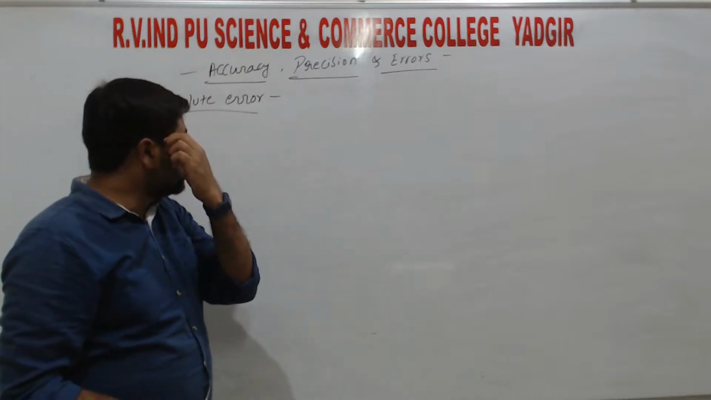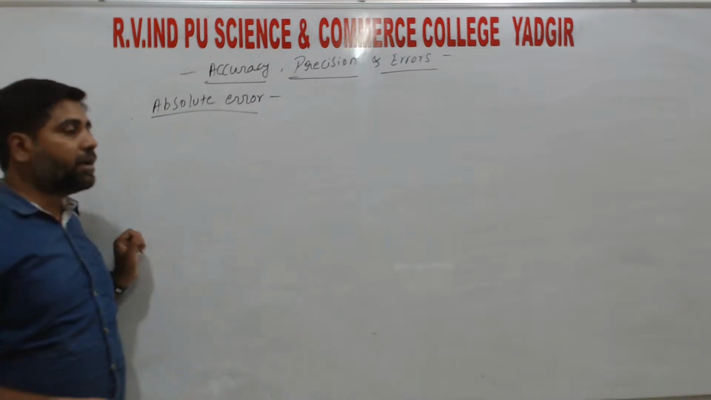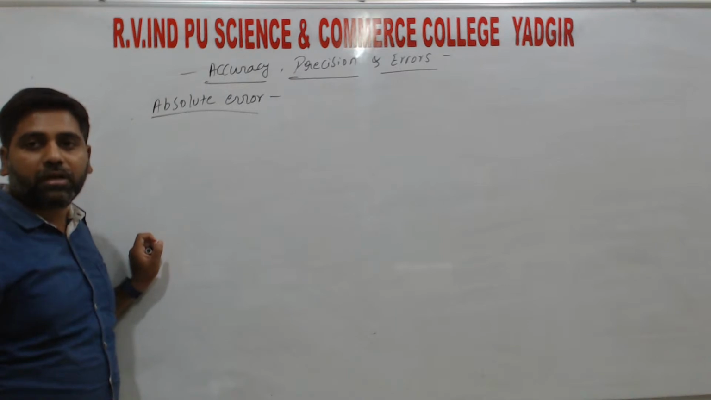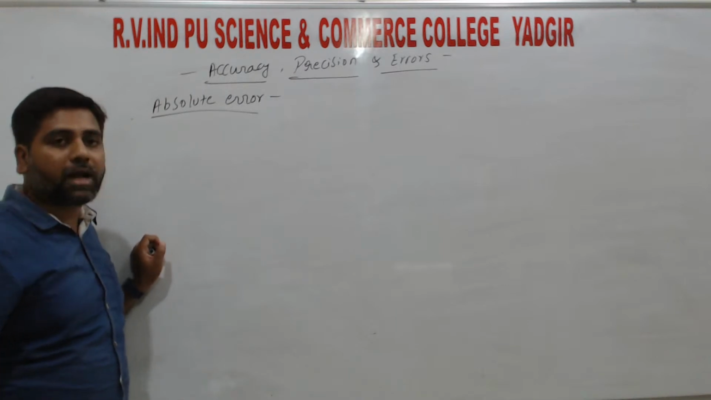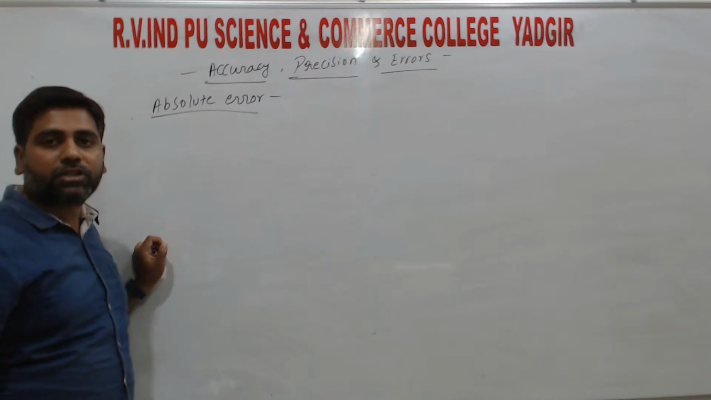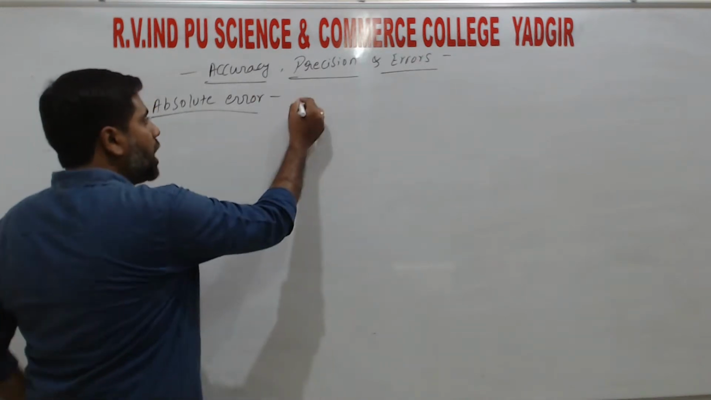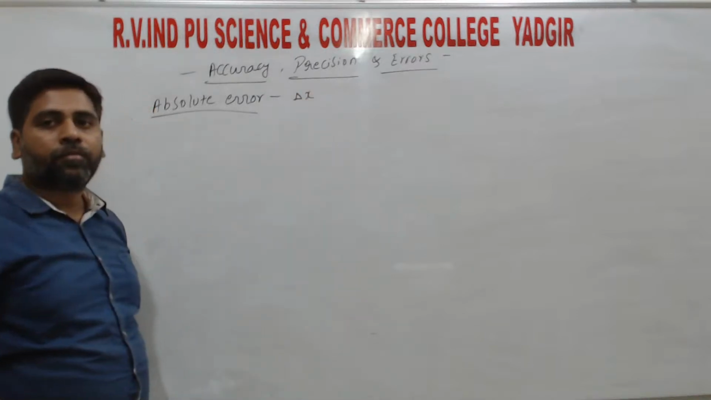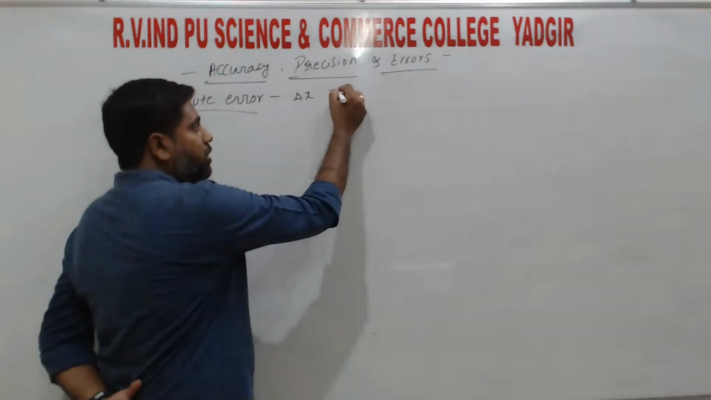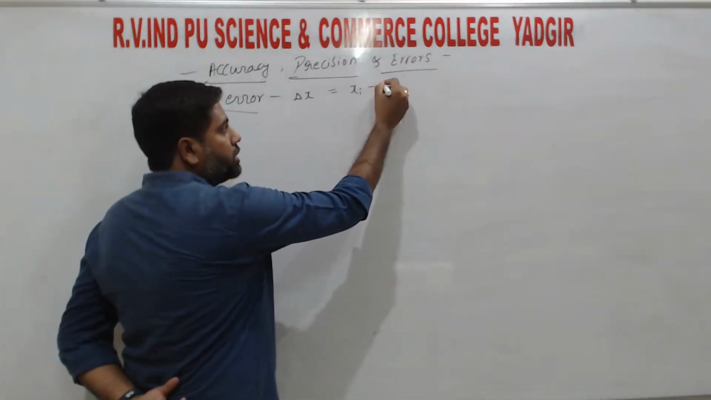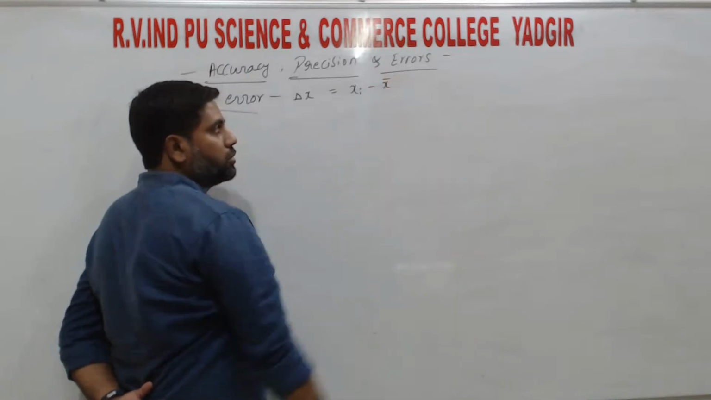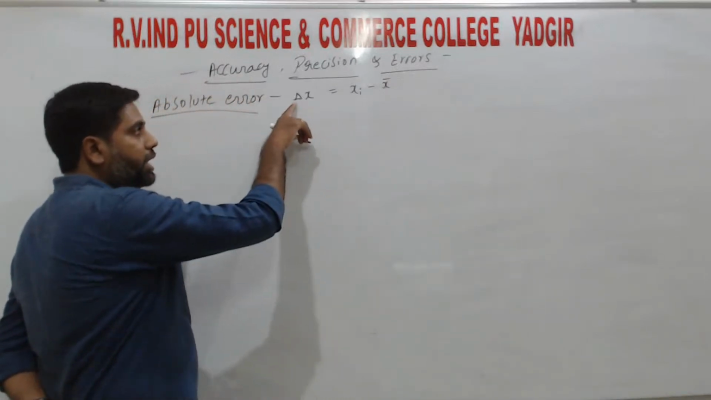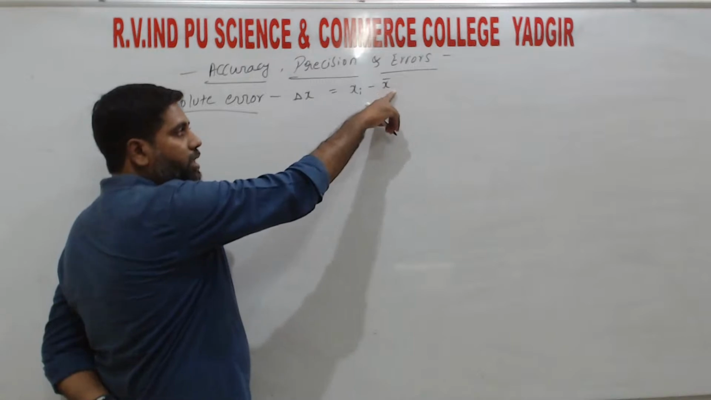So absolute error is the difference of the consideration value to the mean value, right? So absolute error means the error which is the difference of the consideration value to the mean value, right? So absolute error is denoted by delta x, that is equals to xi minus x bar. So x bar means average value or mean value, right? So delta x is equals to xi minus x bar.